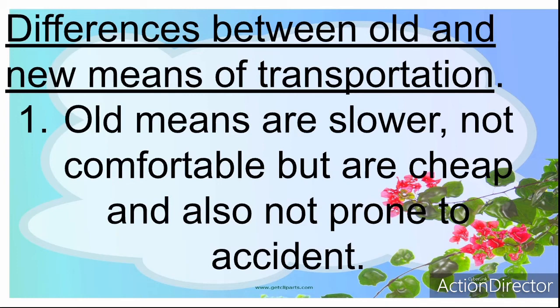They are not comfortable at all. To travel a long distance, you have to face a lot of pains on your body and the rest. So it is very slow.